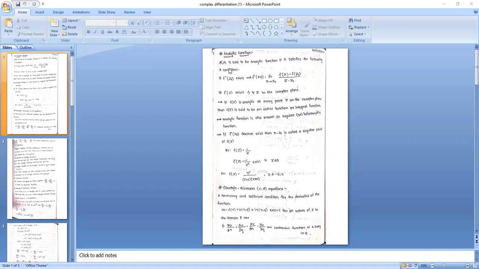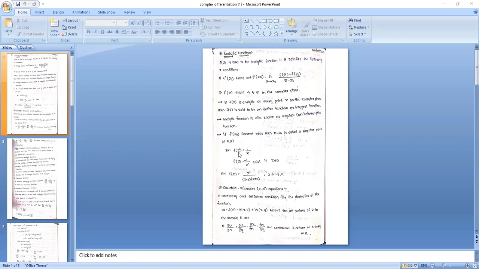Suppose the function is not differentiable at some particular point, that particular point is called a singular point. If you observe, if f dash of z naught does not exist, then z equal to z naught is called a singular point. If the function is not analytic at some point, that point is called a singular point.